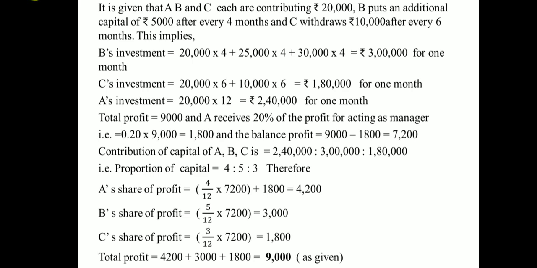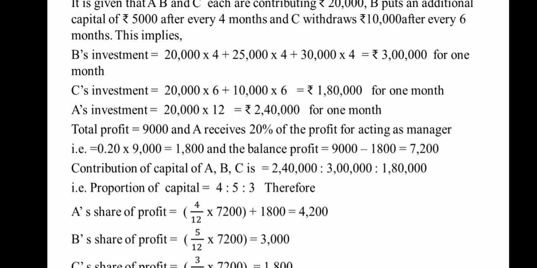After deducting his share for acting as manager, 1,800 rupees, the remaining balance is 7,200. This 7,200 rupees should be distributed according to their capitals.